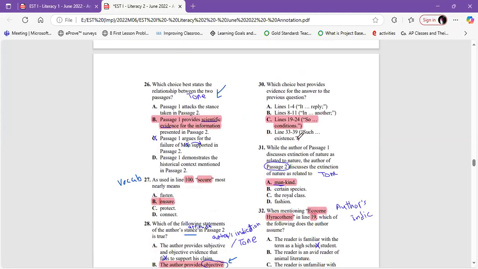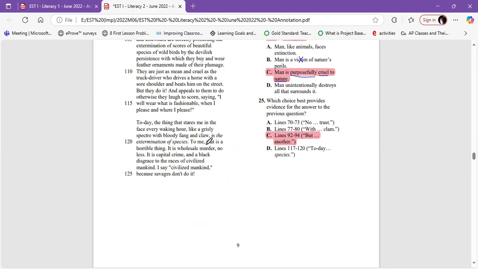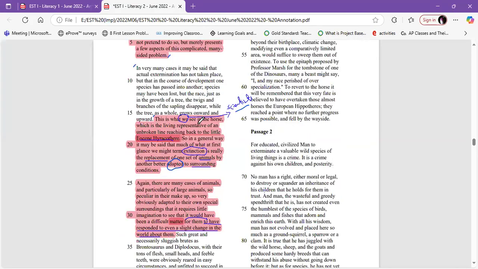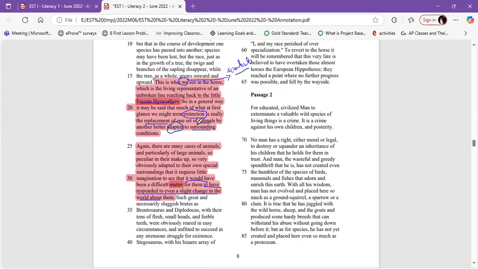Let's go to the next one. From 19 till 24, from "so" till "condition". As you can find here, there is "so", so we have to take a sentence before. This is what we see in the horse, which is the living representative of an unbroken line reaching back to the little Eocene Hyracotherium.